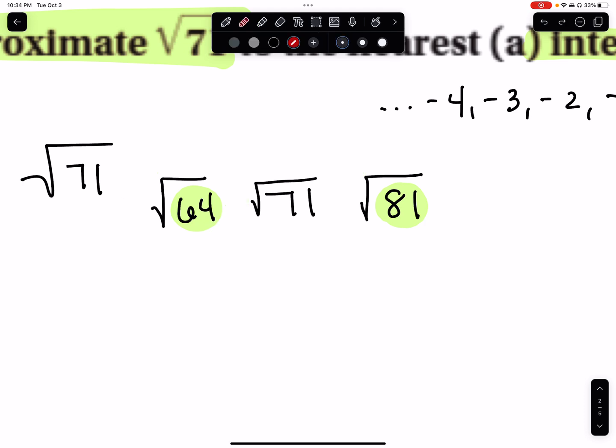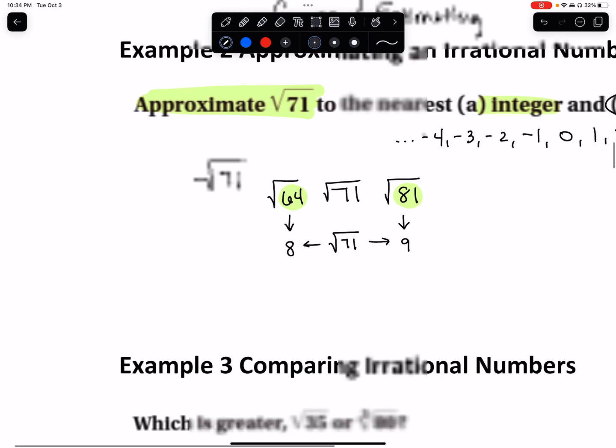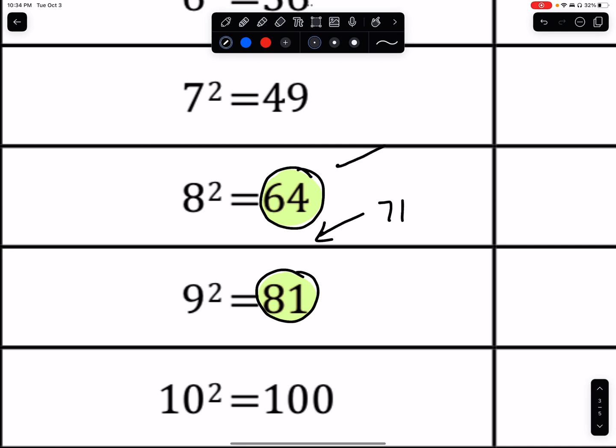So let's start with what we know. You often hear me say that. What is the square root of 64? Well, we'll stick with the positive version today. It's 8, right? And what is the square root of 81? 9. So the square root of 71 must be between 8 and 9. So which one is it closer to? Well, let me ask you guys. Which number is 71 closer to? Is 71 closer to 64, or is it closer to 81?